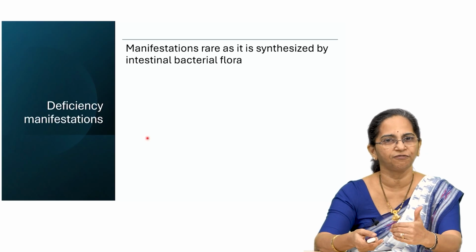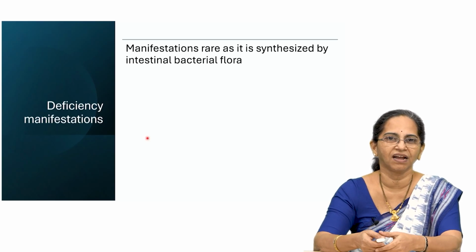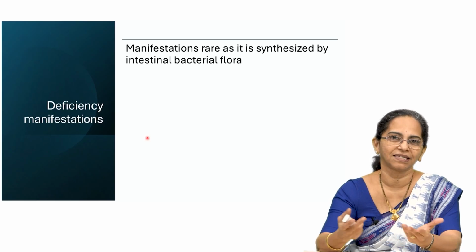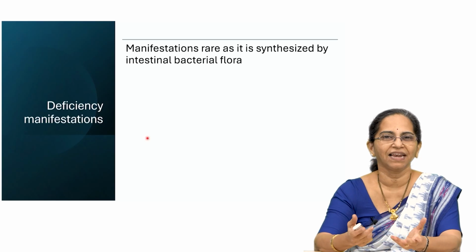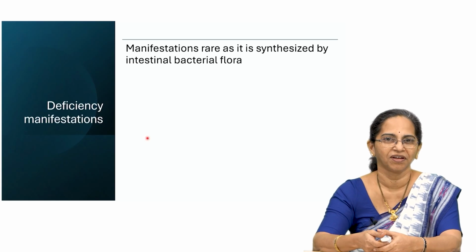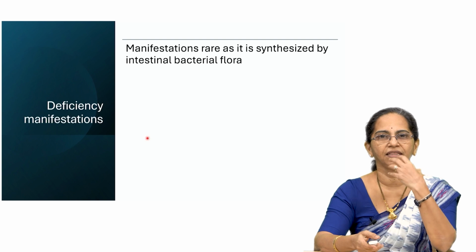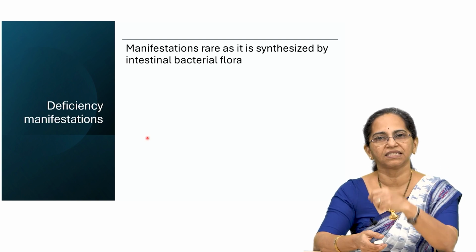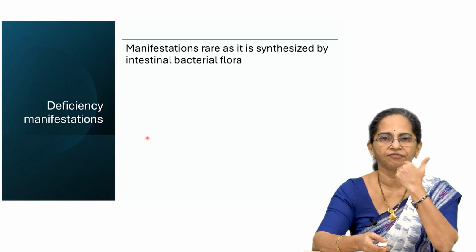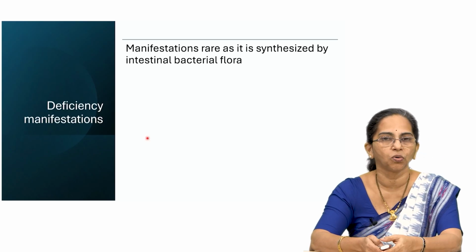They feed on our food and in return they give us vitamins. So, we have the gut flora, we call it the gut microbiota. They will synthesize the vitamin called riboflavin. So, rarely do we undergo deficiency of riboflavin. And riboflavin action is chiefly in the maintenance of the oral mucosa. So, if any person has deficiency of riboflavin, definitely he will have some infections or inflammation in the oral mucosa.